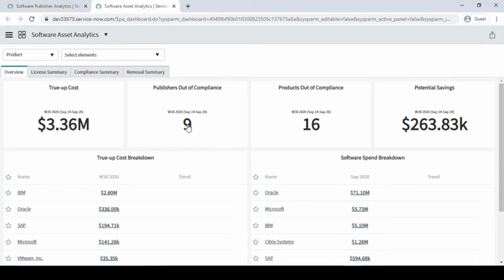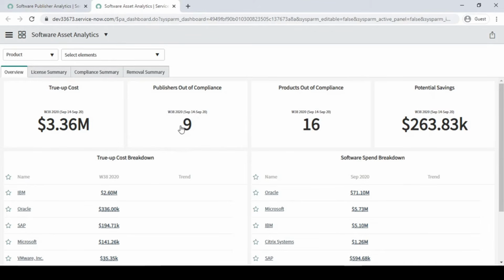Microsoft is a company, a publisher, which has the product called MS Office. So a publisher means a company who makes the product or software. We have to look at the products out of compliance over here.